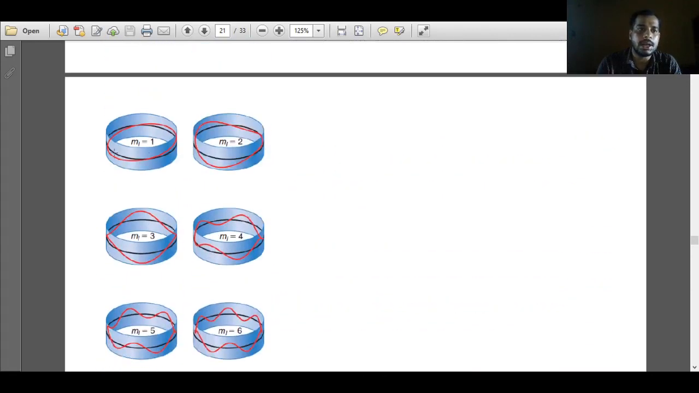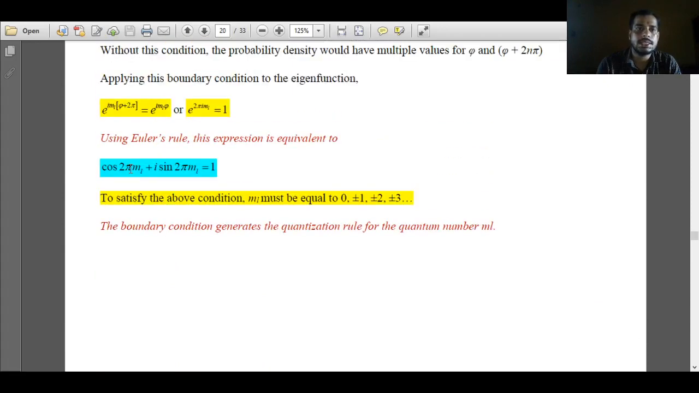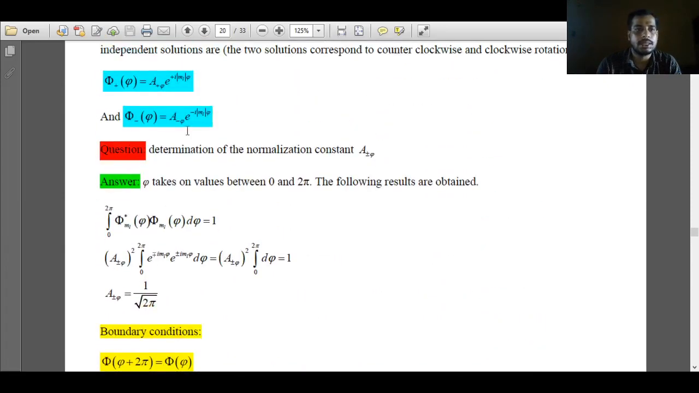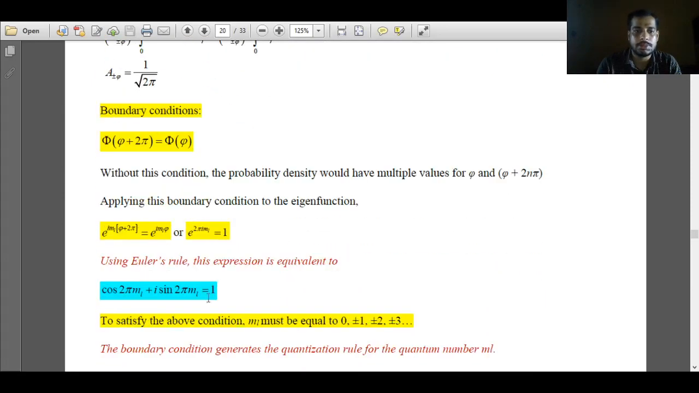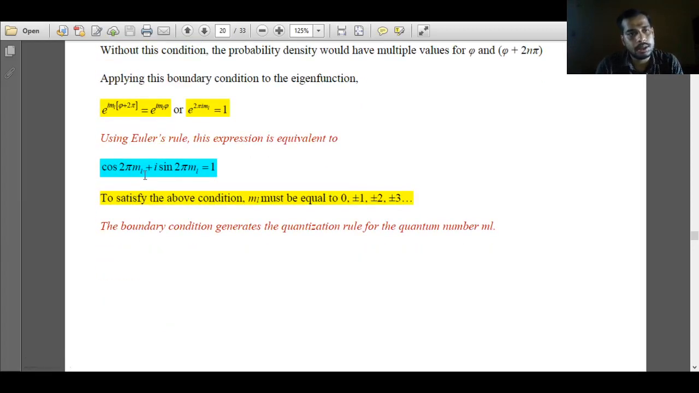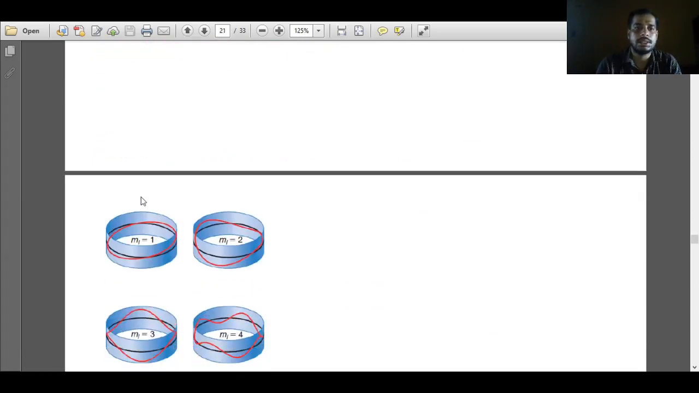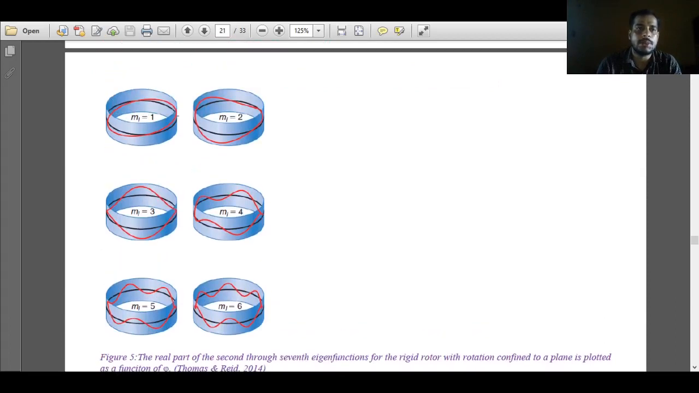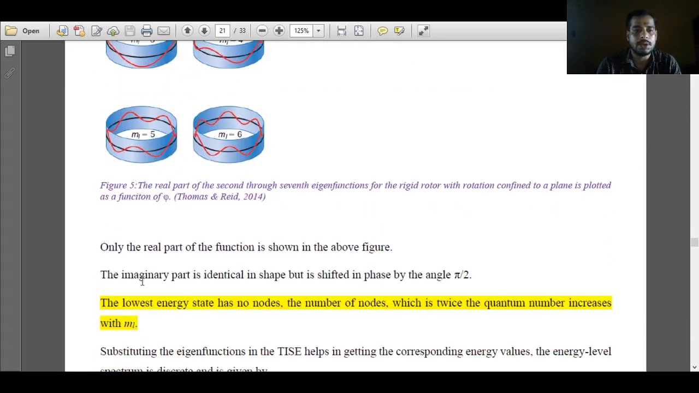Here only the real part is depicted. The eigenfunction is actually a linear combination of a real part and an imaginary part: cos 2 pi ml and i sin 2 pi ml. So in the eigenfunction there exist two parts, one real and another imaginary. In this figure 5, only the real part is depicted. How will the imaginary part look?